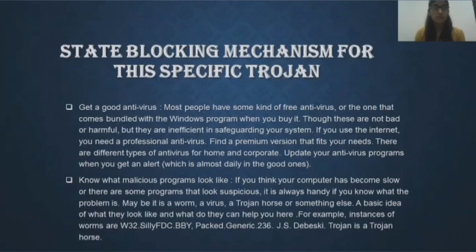The next one is know what malicious programs look like. If you think your computer has become slow or there are some programs that look suspicious, it is always handy if you know what the problem is. Maybe it is a worm, a virus, a Trojan horse, or something else. A basic idea of what they look like and what they do helps you here. For example, instances of worms are W32, Silly FDC, BBY, PAC, Generic 236, JS, DBC.